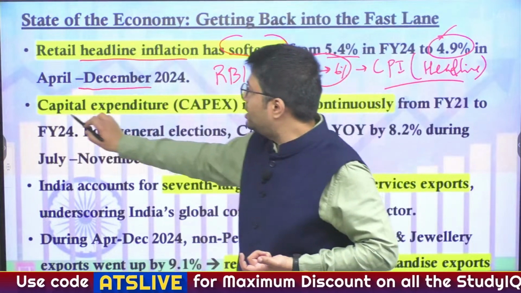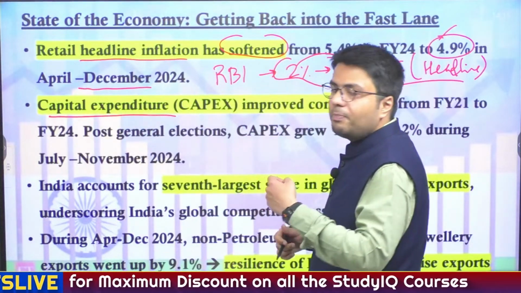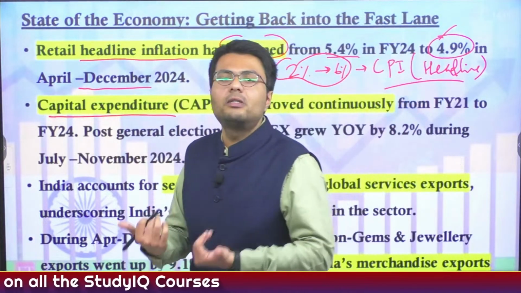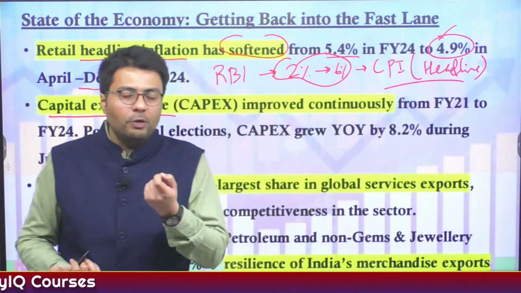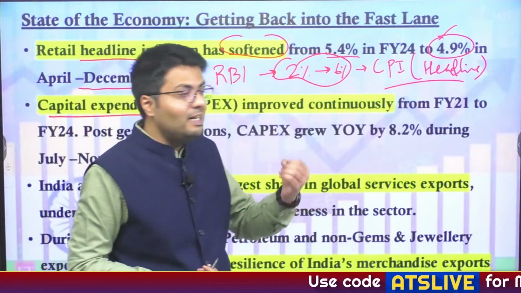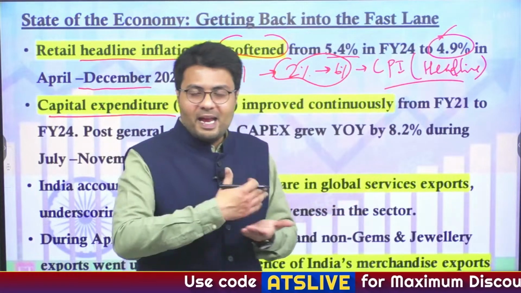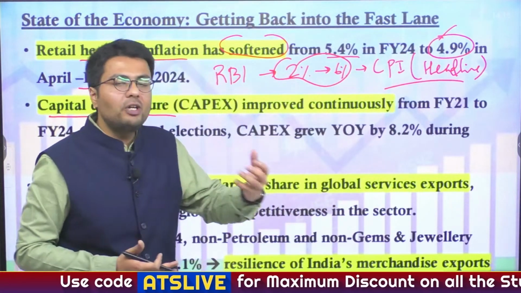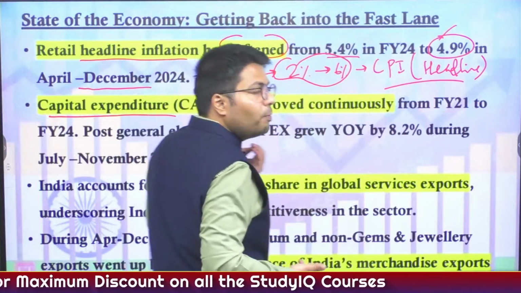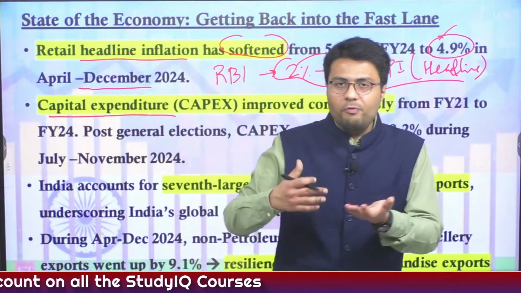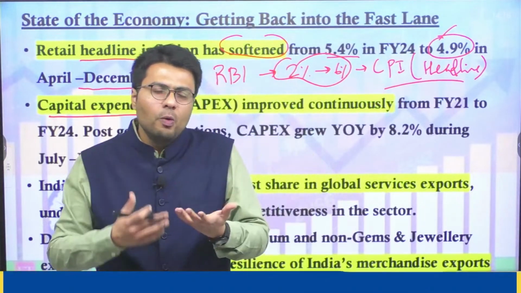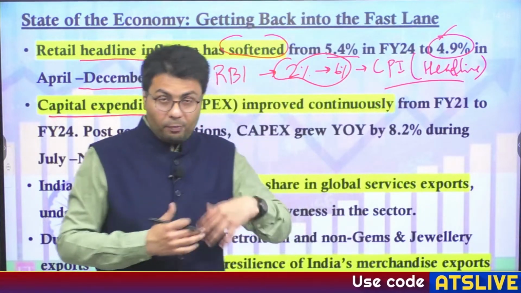Also, capital expenditure, particularly the expenditure made by the government, has been the driver of the Indian economy after the pandemic struck India. This expenditure creates new infrastructure, leads to the creation of new jobs, and hence drives the economy much higher than expected. Now this capex has improved continuously. However, for the past few months, capex made by the government was subdued. Why?